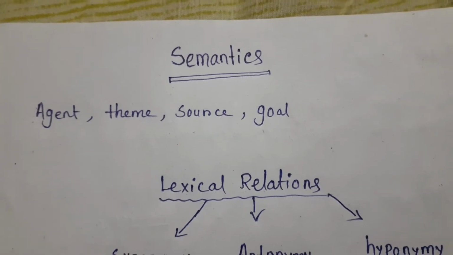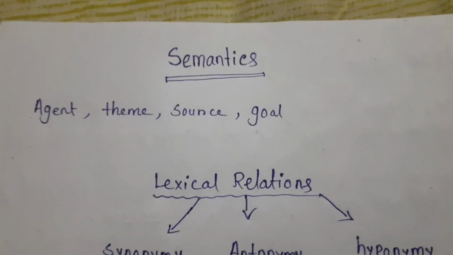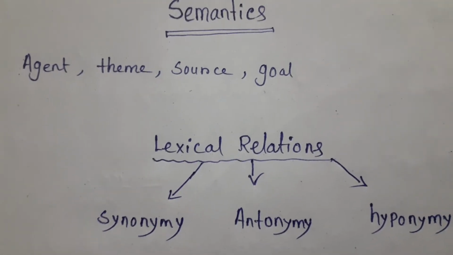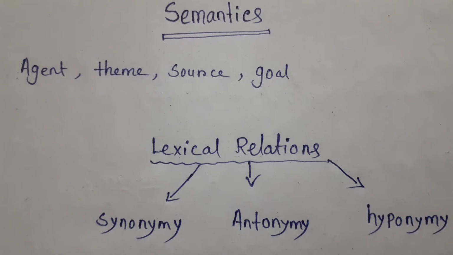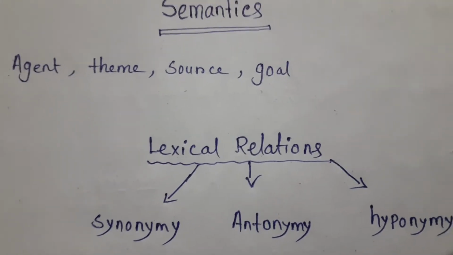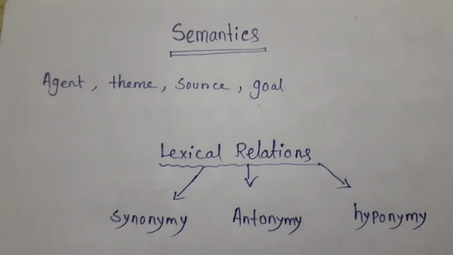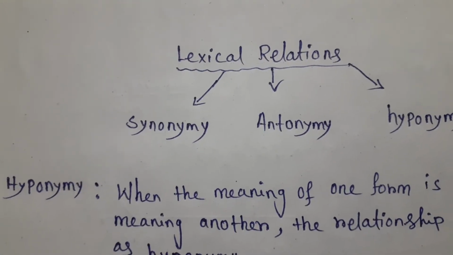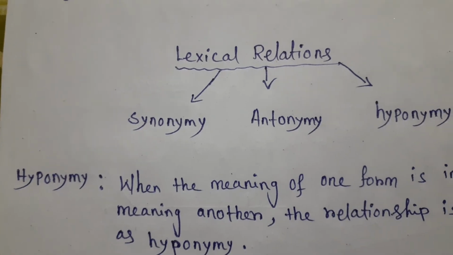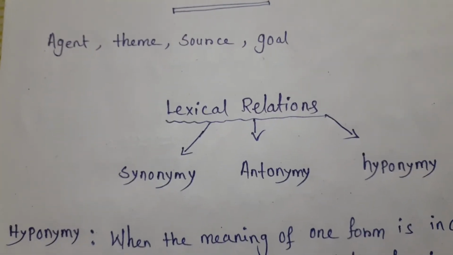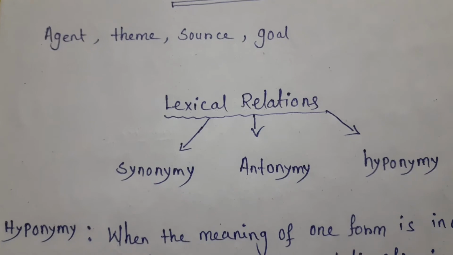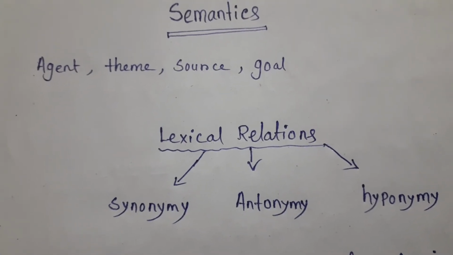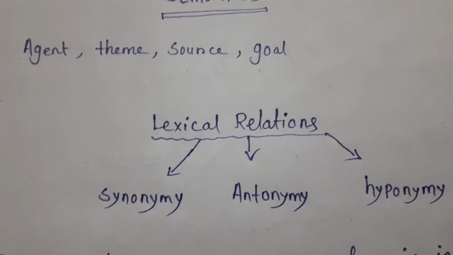What is source? Take an example: She borrowed a magazine from George. She is agent, a magazine is theme, from George is source. What is goal? Take another example: She handed the magazine back to George. She is agent, the magazine is theme, back to George is goal.